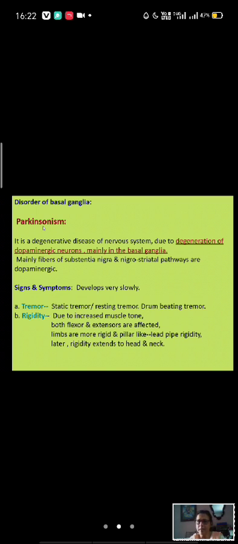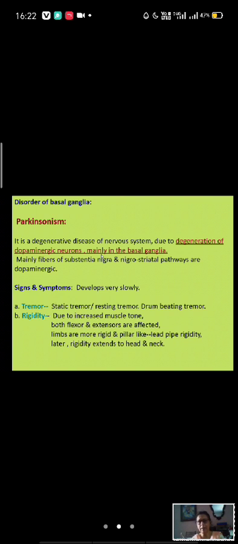Parkinsonism is a degenerative disease of the nervous system, mainly because of damage to the dopaminergic neurons in the basal ganglia.